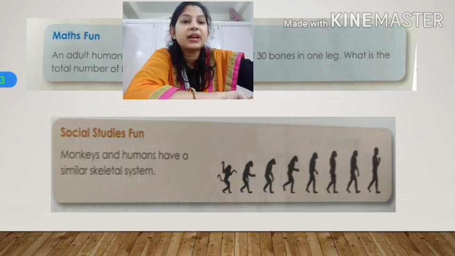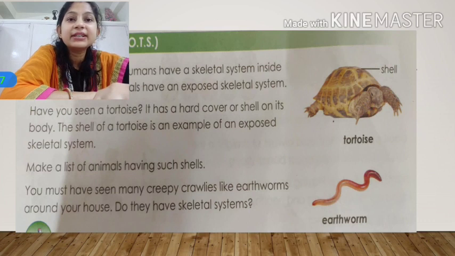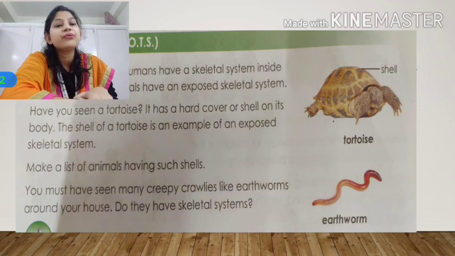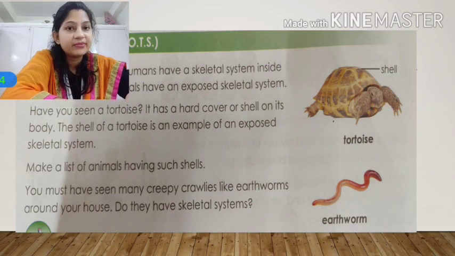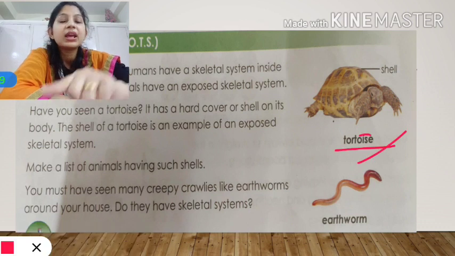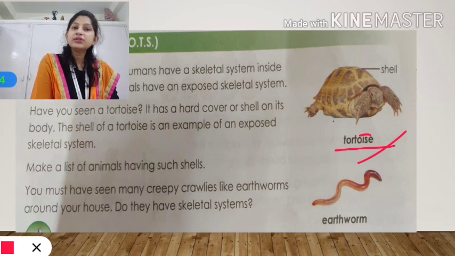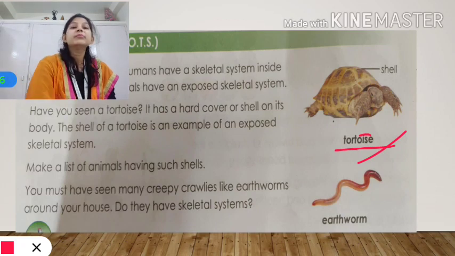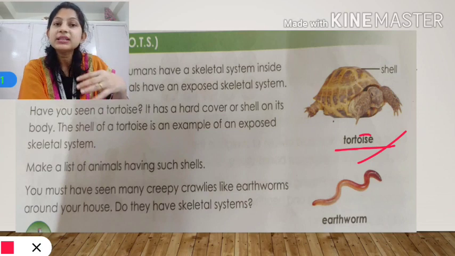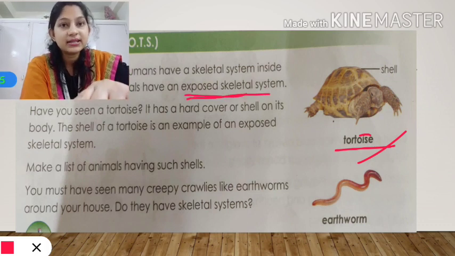Now let's move ahead and see this one. Till now, students, we have dealt with the human skeletal system, isn't it? And now we are going to deal with a few other animals. An example is given here of a tortoise. Human skeletal system is inside our body. Can you see it? No, you cannot see it. It is present inside our body. But for some animals, the skeletal system is not inside. In fact, you can see it with your eyes. That type of skeletal system is called exposed skeletal system.